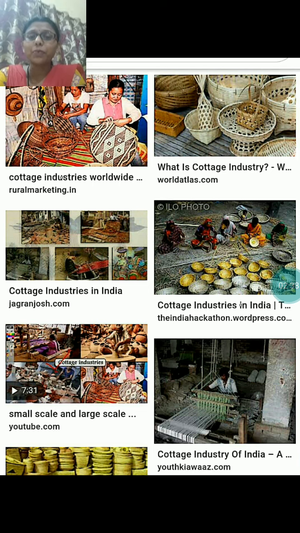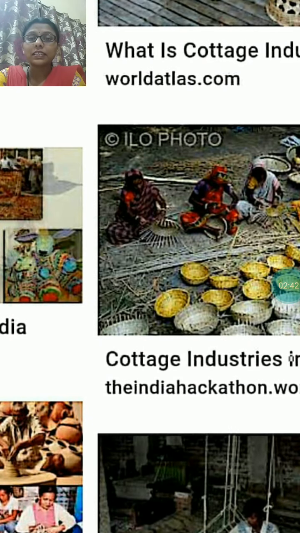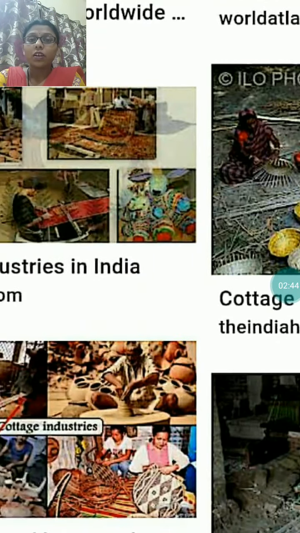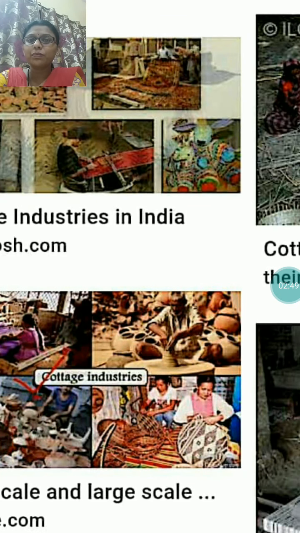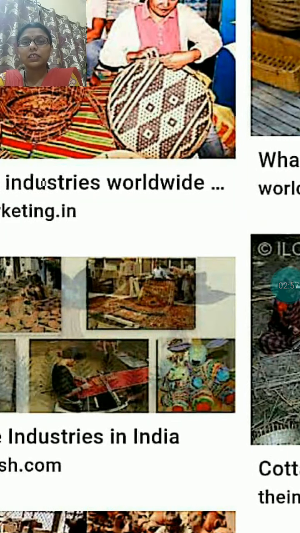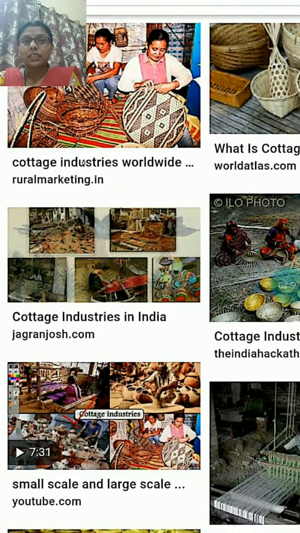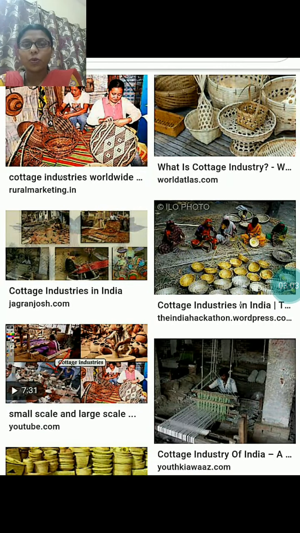The products of cottage industries are baskets, toys, jams, pickles, carpets, handloom clothes. Clear? These are very small industries which can be set up at home.